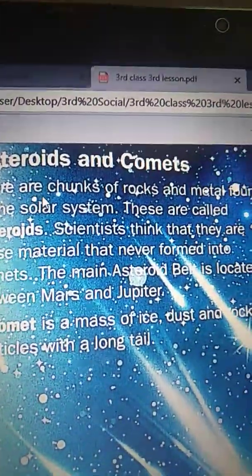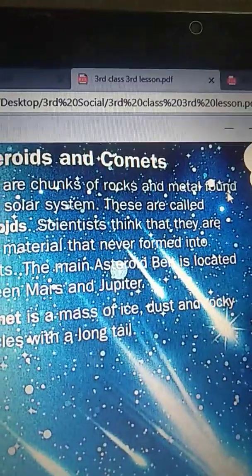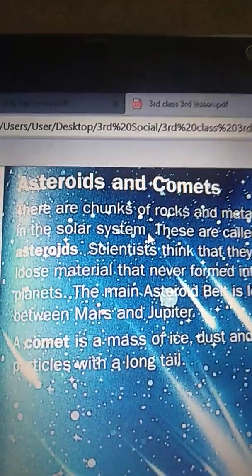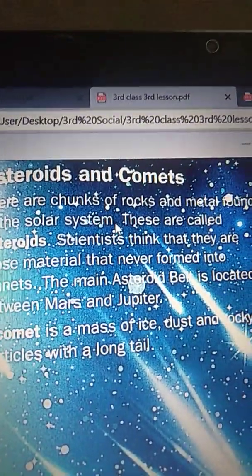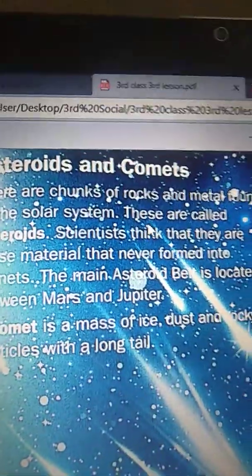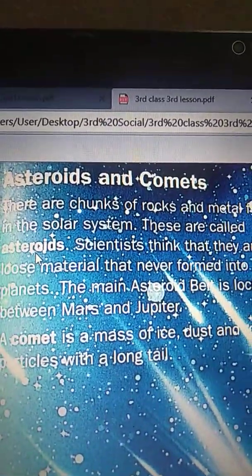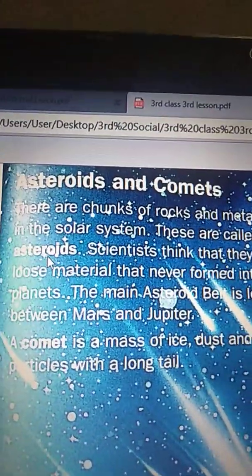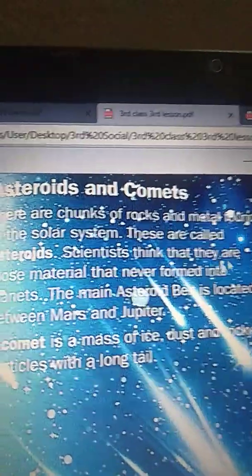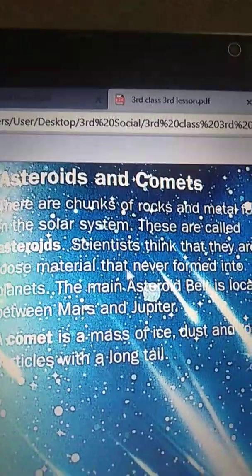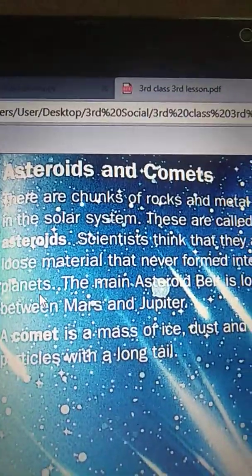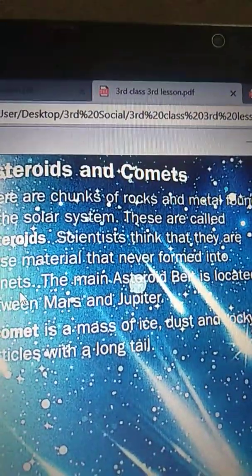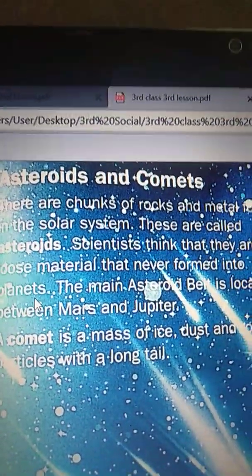There are chunks of rocks and metals found in the solar system. These are called asteroids. Scientists think that they are loose material that never formed into planets.